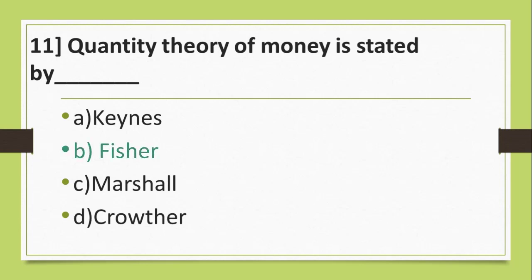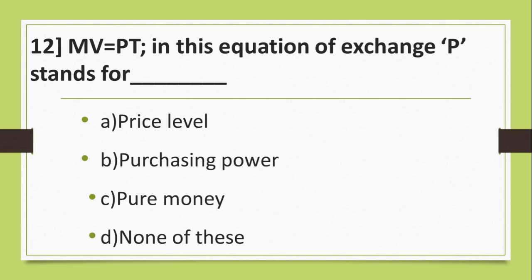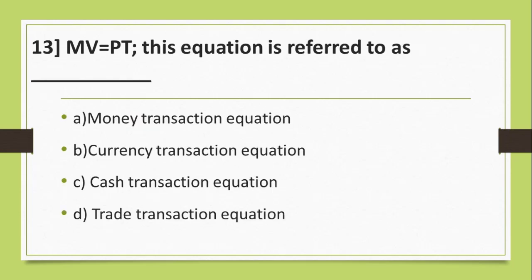Fisher. Question number 12. MV equals PT. In this equation of exchange, P stands for A. Price level, B. Purchasing power, C. Pure money, D. None of these. And the correct answer is A. Price level.